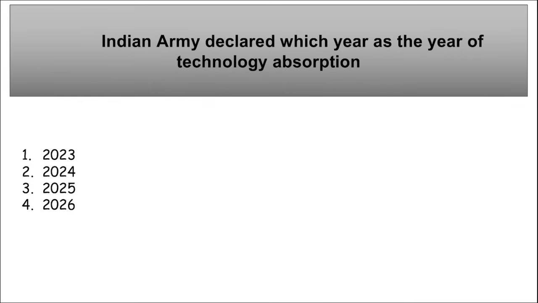Let's start. The first question I'm asking you is, Indian Army has declared which year as the year of technology absorption? So tell me, which is that year? It is the current year, that is 2024, has been recently declared by Indian Army as the year of technology absorption. Take a note of this. Year of technology absorption will be 2024, declared by Indian Army.